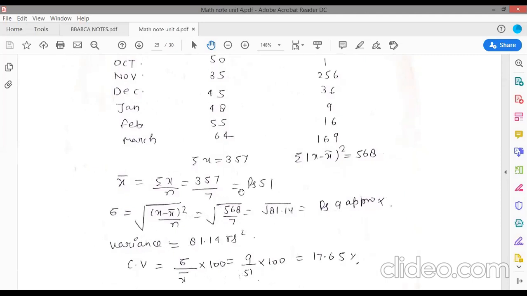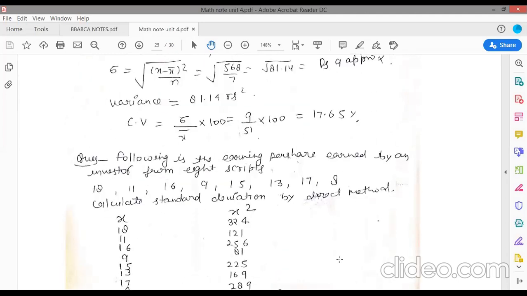And variance, you can calculate your variance. Variance is the square of the positive square root, the standard deviation. So 81.14. Coefficient of variation is sigma upon x bar into 100. So just write the values of sigma and x bar here, then this is your coefficient of variation.